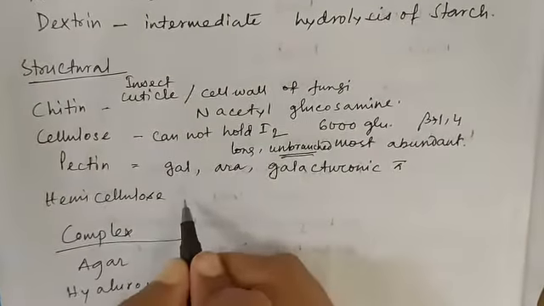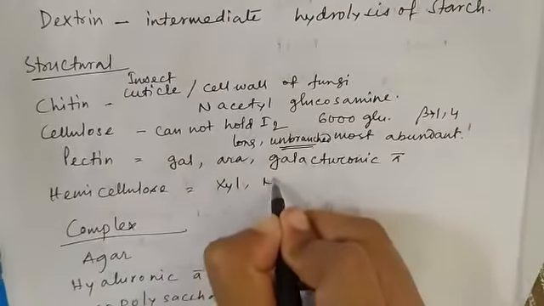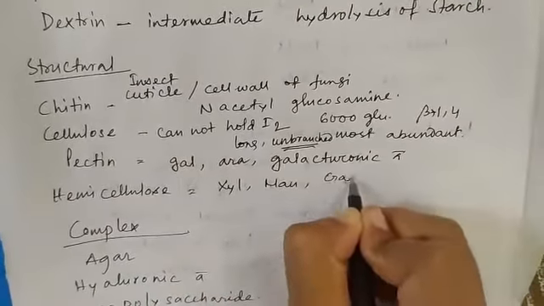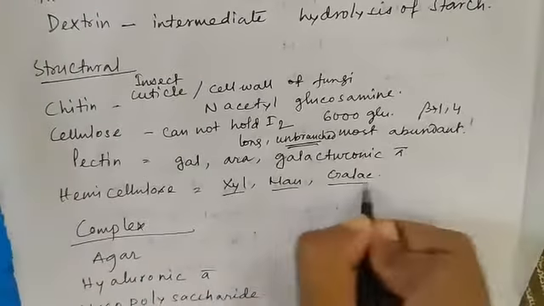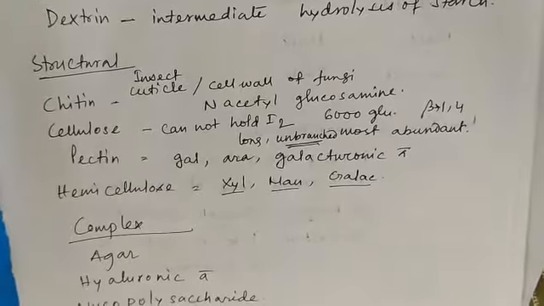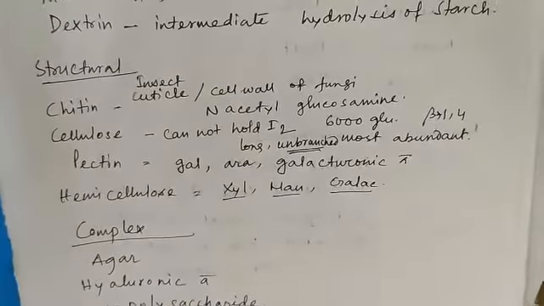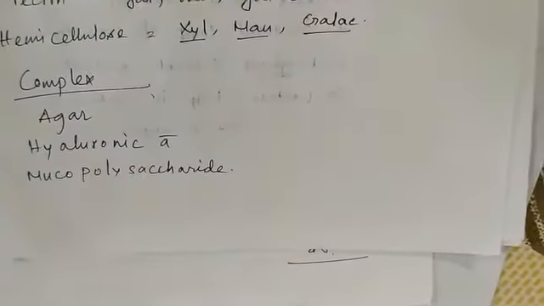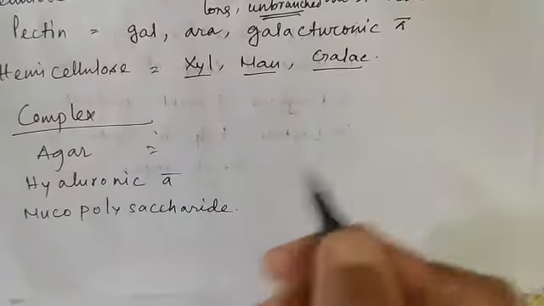And the last structural polysaccharide is hemicellulose. It is composed of xylans, mannans and galactans, meaning a polymer of xylulose, mannose and galactose. And they form links between polysaccharides and other non-carbohydrate products. Now I come to complex polysaccharides like agar. As I mentioned earlier, it is obtained from Gelidium and Gracilaria, marine algae.